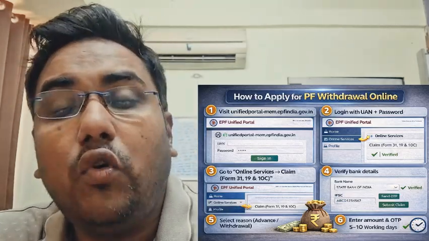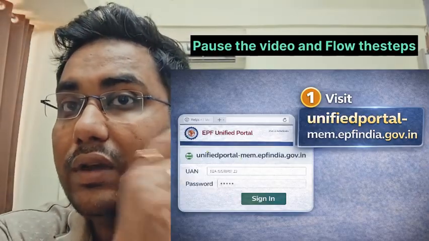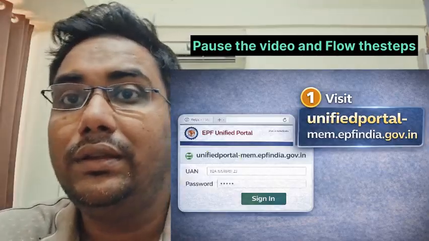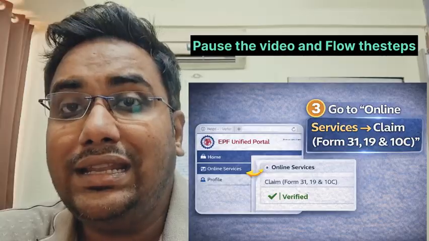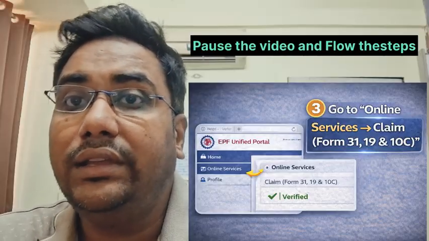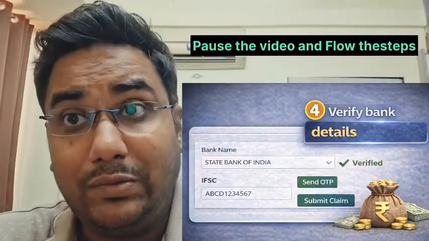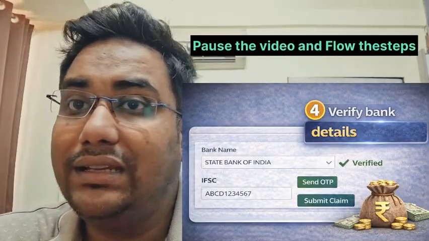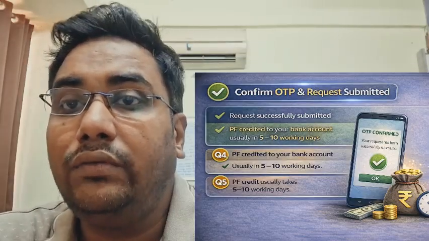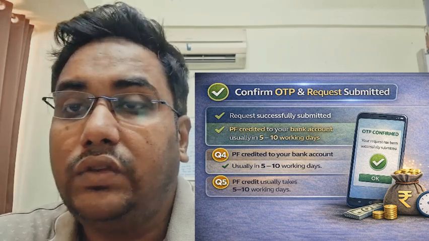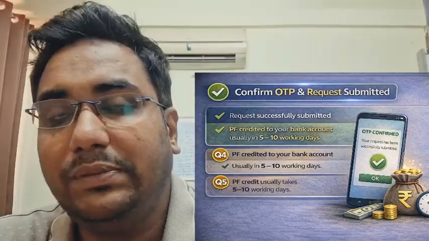Now, how to apply for PF? Everything now happens through the online portal. You can follow the screen. You have to go to this particular address. Log in with the UAN and password, and in the online service section you will find the 31, 19 and 10C forms. You have to select them, verify your bank details, select the withdrawal reason, and you will get an OTP on your mobile number. Once the OTP is verified, your claim will be submitted, and within 5 to 10 working days you will get the claim for sure.